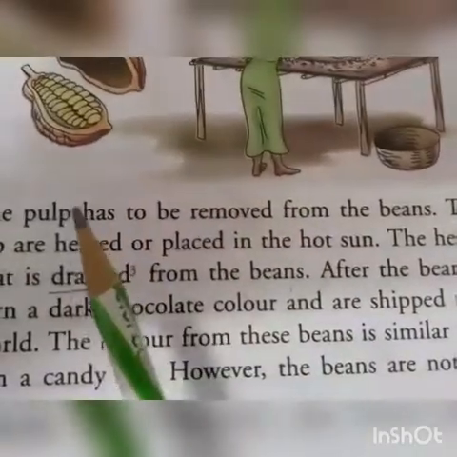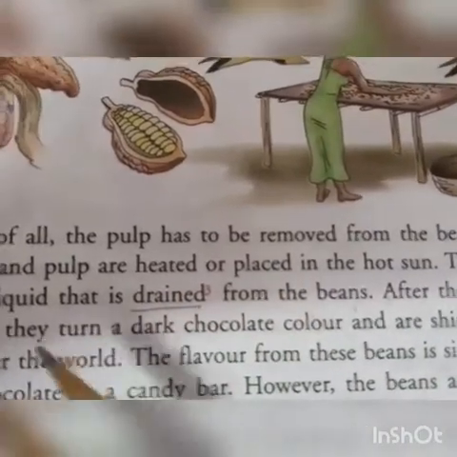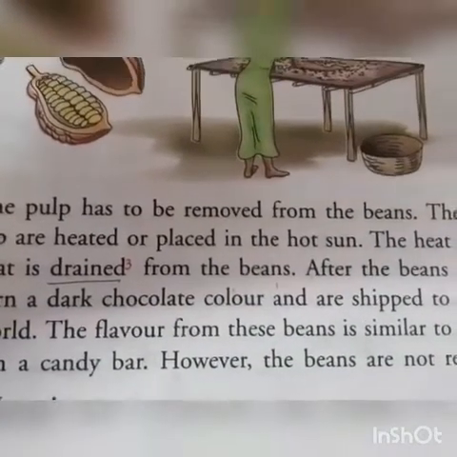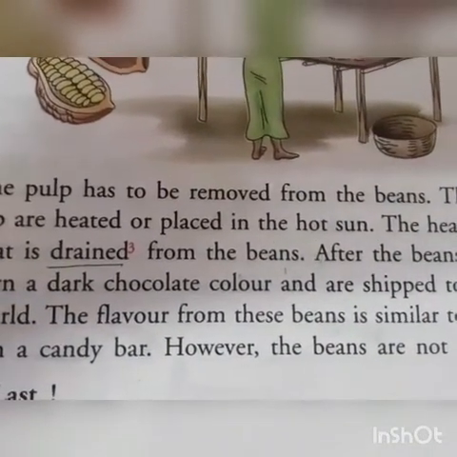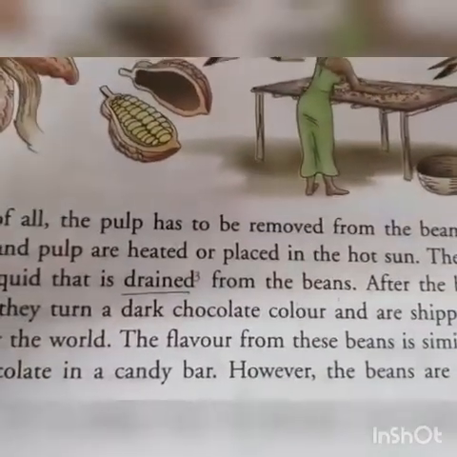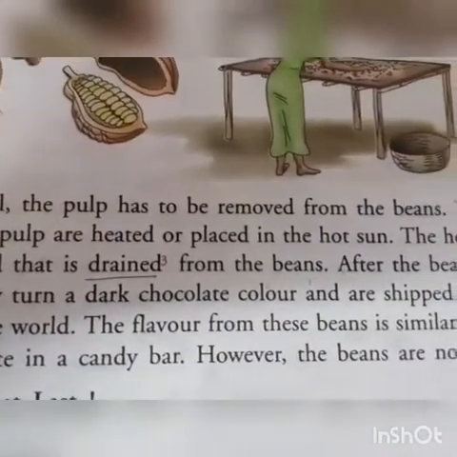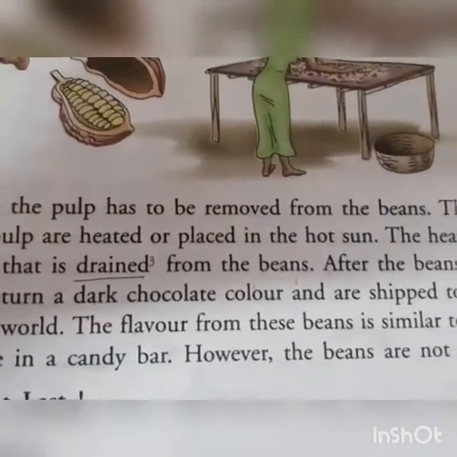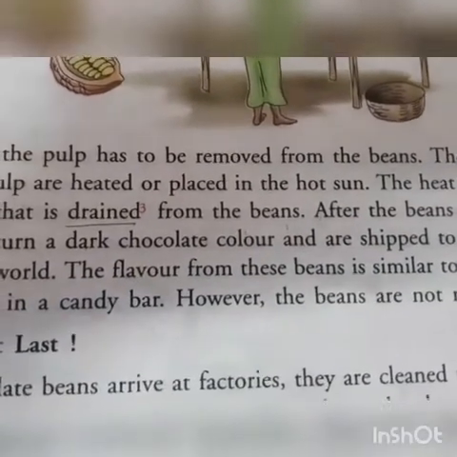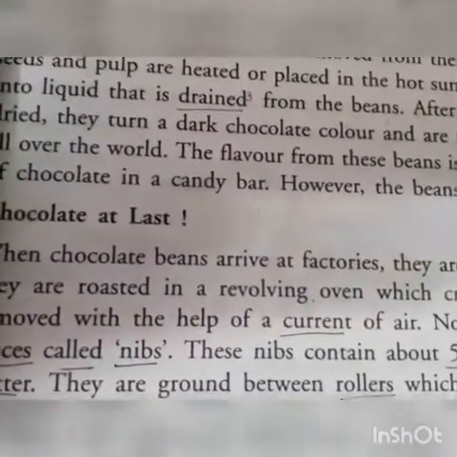So what happens is, from the beans, the pulp is removed from the seeds, and then the pulp and the seeds are placed in the sun, or they are heated artificially, so that the pulp turns into liquid, which is then drained out or removed from the beans. After the beans are thoroughly dried, the color of the seed turns into dark chocolate color, which is the color we normally see for chocolate, and then they are sent to the chocolate factories or the candy factories. Now their flavor is the same as the chocolate we eat, but the beans are still not ready to eat because they are quite bitter in taste.